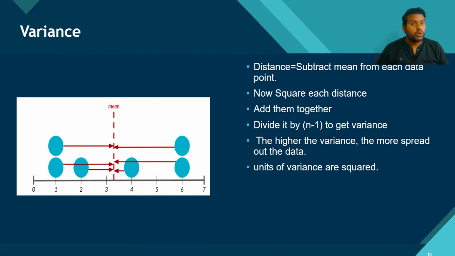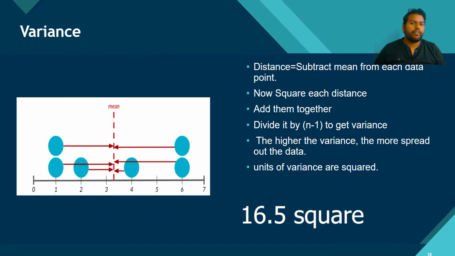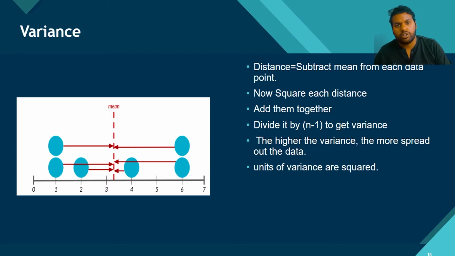Now, one of the most important disadvantages of the variance is that the unit of the variance is squared. That means whatever you calculate, you will get the squared term. Suppose you get the number 16.5, it is not as interpretable compared to 4. So we want something without scale.